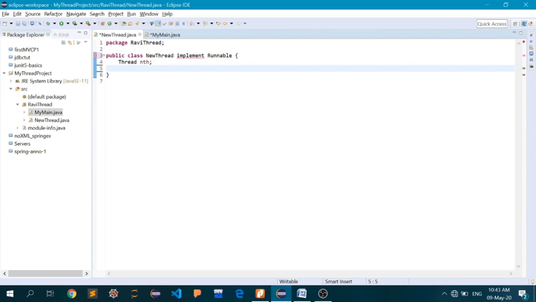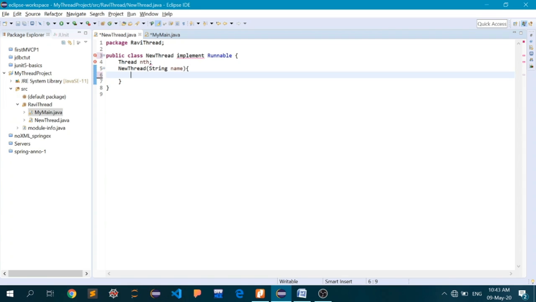So the constructor will be new Thread, and I will pass one string here as an argument, let's say name.